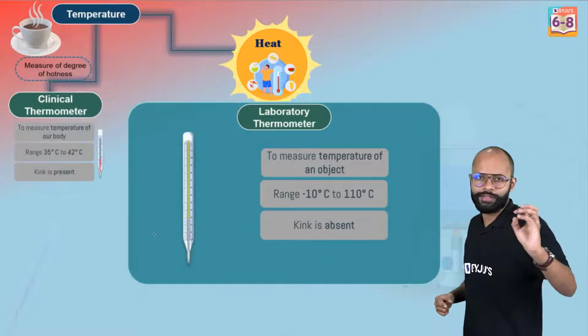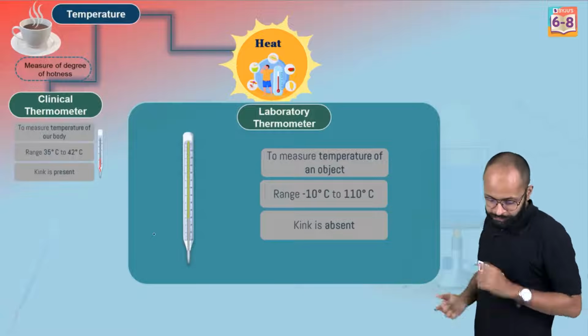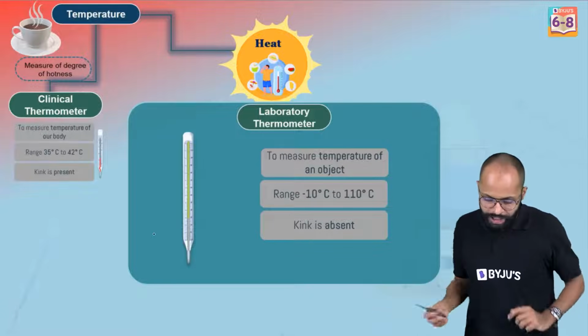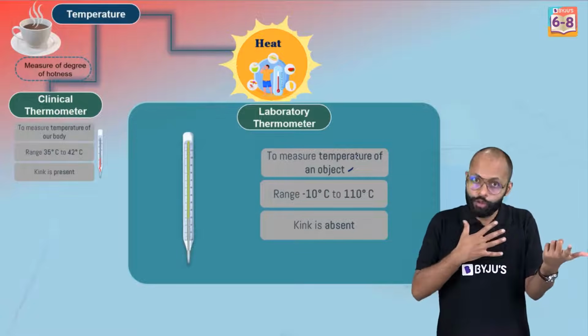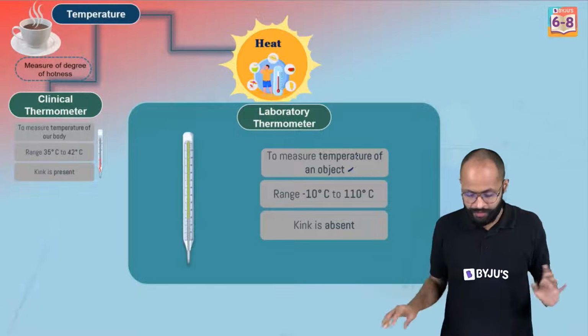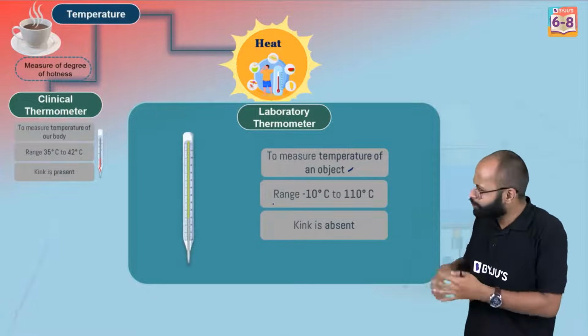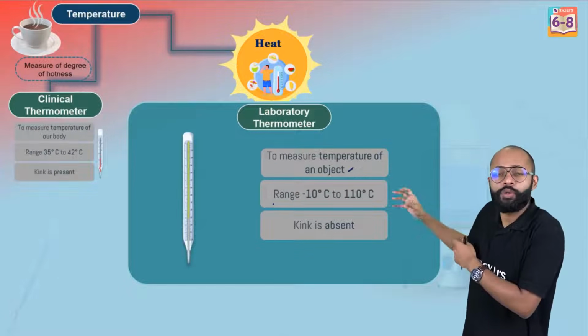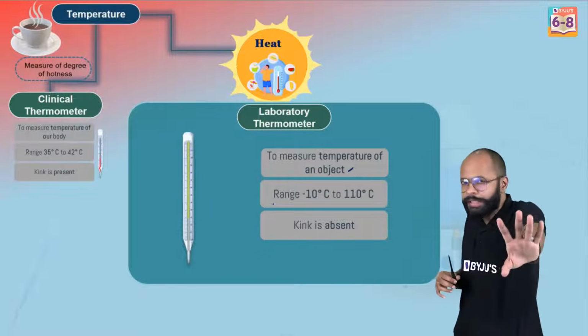Tell me in 2 sentences or 2 points or 3 points, right? Very important, extremely important. Laboratory thermometer. It is to measure temperature of an object. Clinical was for body, human body, to be more precise. This is for any object, right? And this is lab based. So the name is telling you. नाम बता रहा है आपको laboratory thermometer. इससे आप measure कर सकते हो किसी object का temperature and mostly liquids.